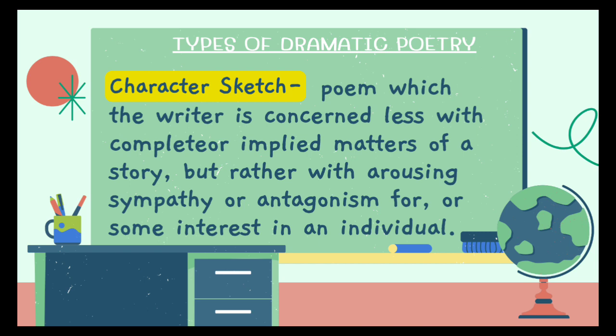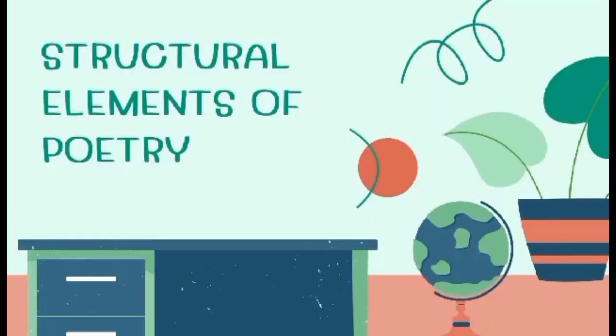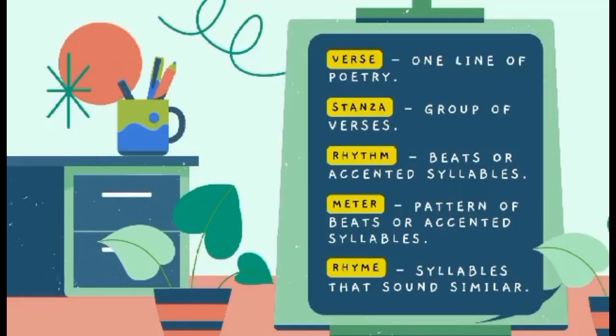Next reporter, please. My topic for today is all about the structural elements of poetry. The first one is verse, one line of poetry. Verse is used to define the difference between poetry and prose in the line. The second one is stanza, a group of verses. A stanza is used to divide and organize the poem, like the paragraphs function of the poem.